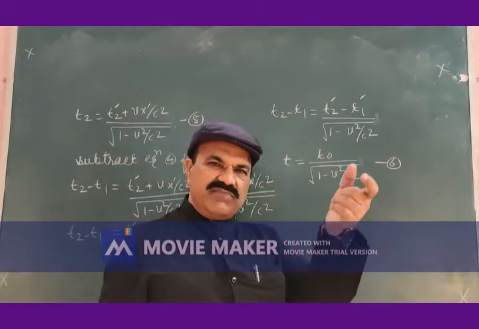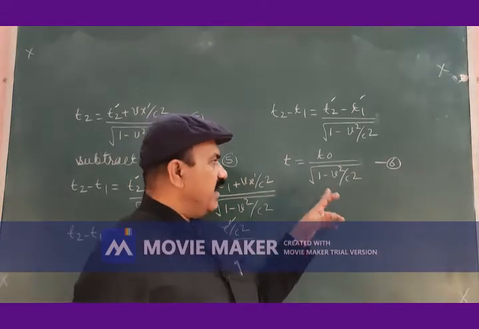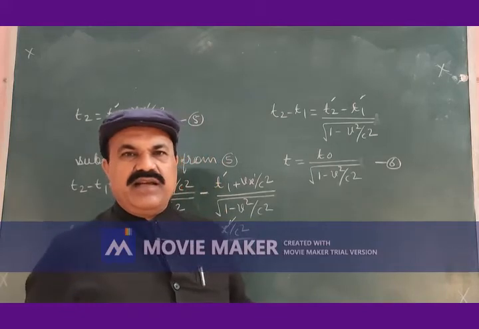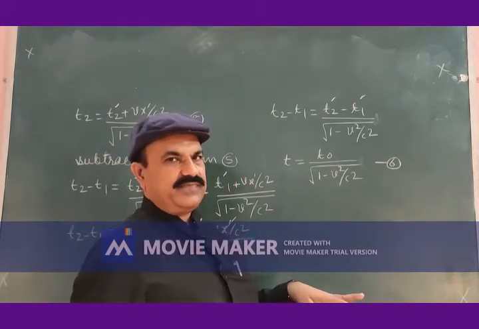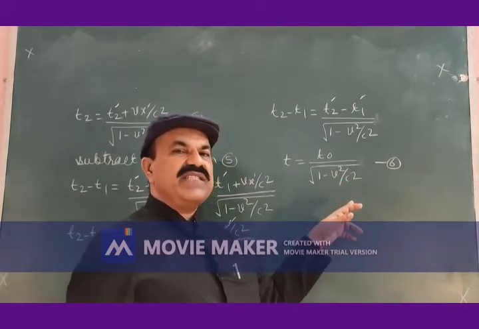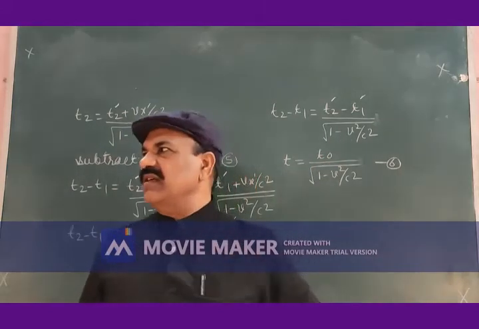A smaller term divided by a larger term, the quotient will be a fraction. 1 minus a fraction will be a fraction. The square root of a fraction is a fraction. When you divide T0 by a fraction, it means that T0 is multiplied by a number greater than 1.